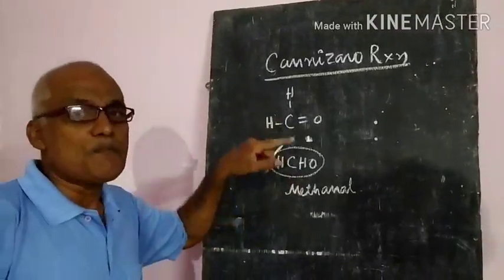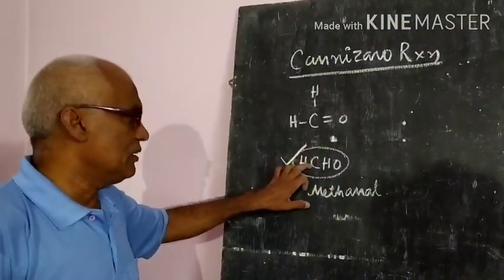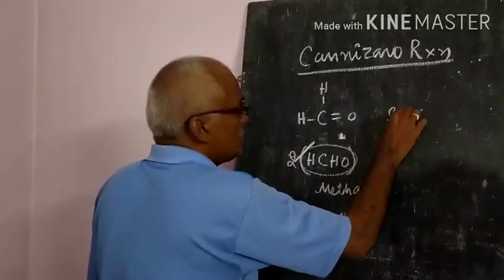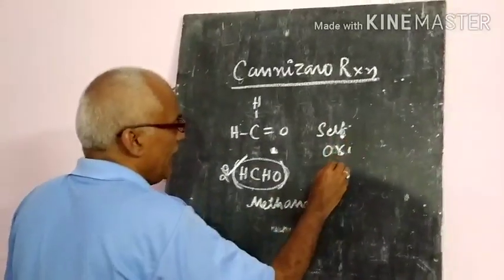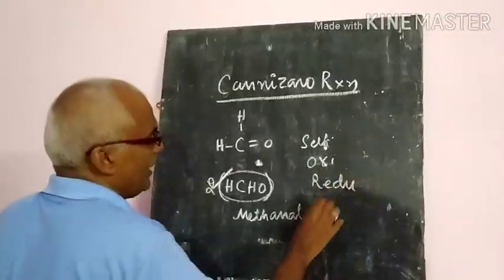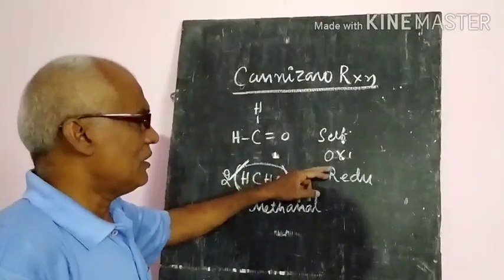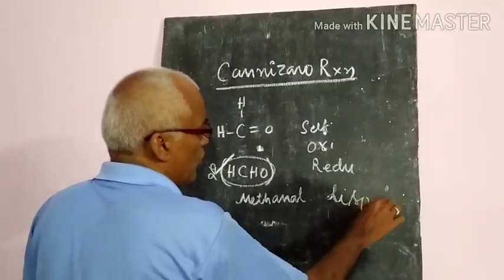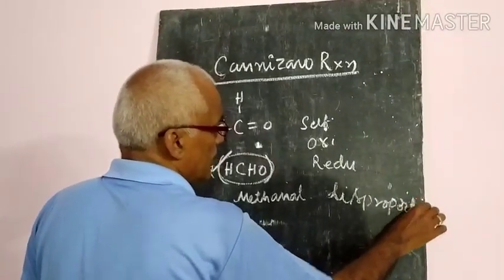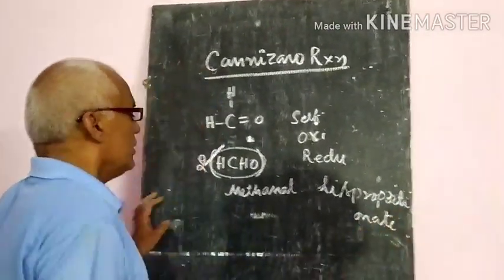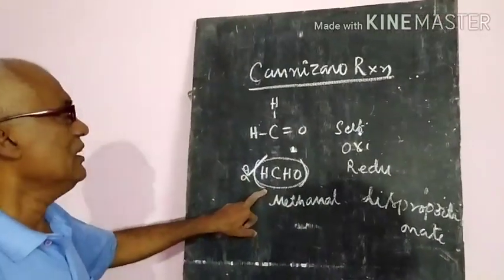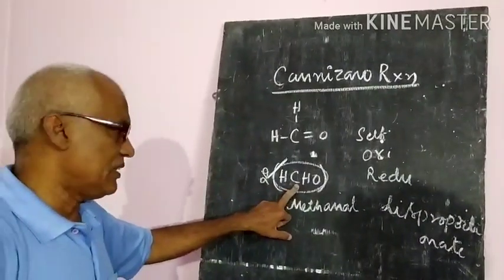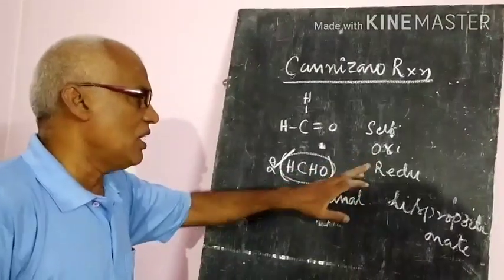Alpha hydrogen is absent. Two molecules of that aldehyde will undergo self oxidation as well as reduction. Both reactions will take place. Any reaction where two reactions are taking place, that type of reaction we call a disproportionation reaction. That means a disproportionation reaction takes place where the aldehydes have no alpha hydrogen. Oxidation also takes place, reduction also takes place.